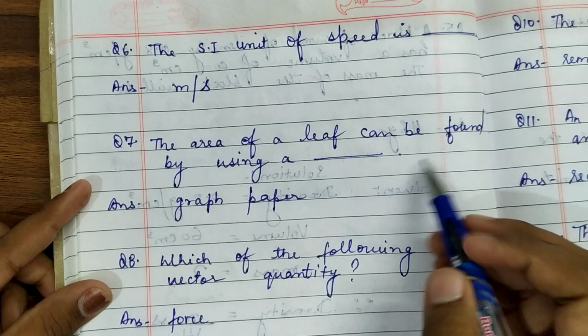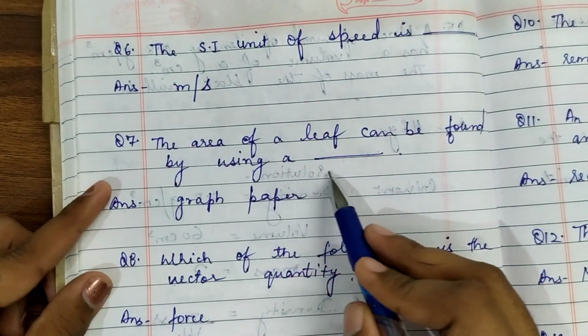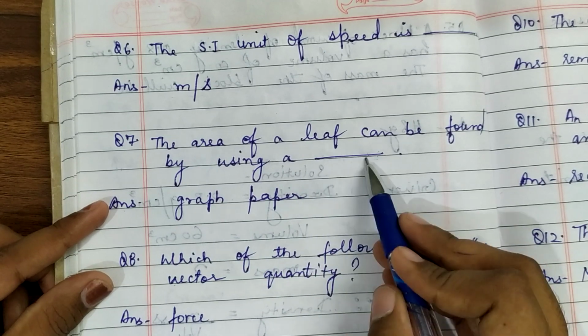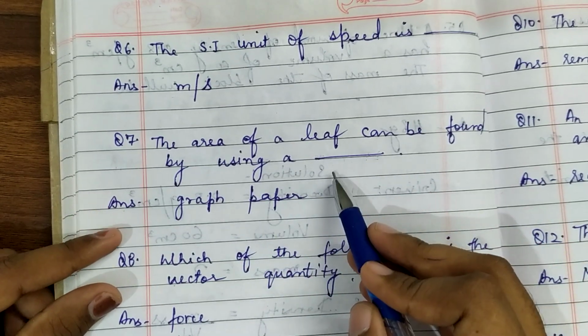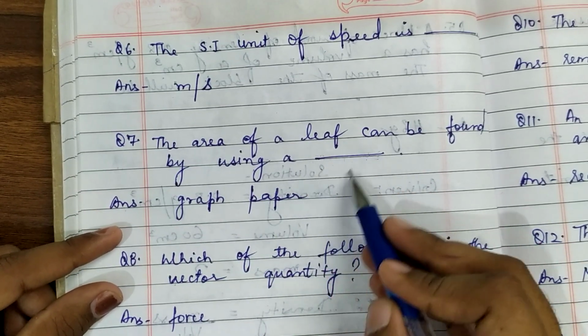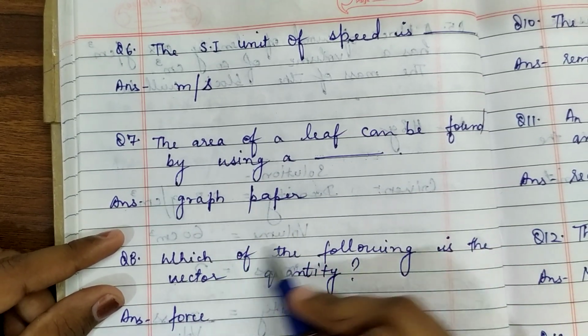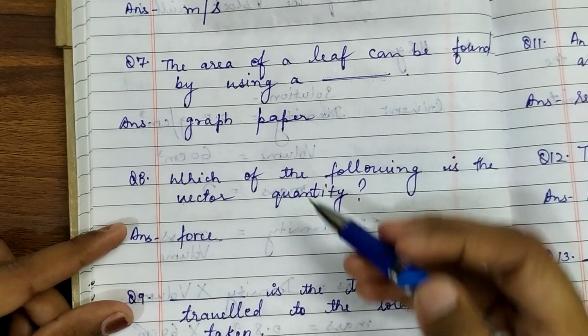The area of a leaf can be found by using a dash. Question number 7. The area of a leaf can be found by using a dash. So the area of the leaf can be found, a leaf is a irregular object. Yes. So its area can be found by using a graph paper. This thing I have explained you already.